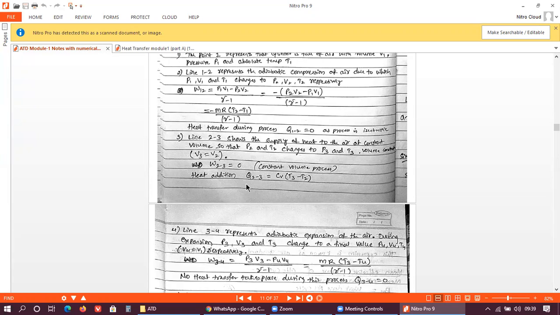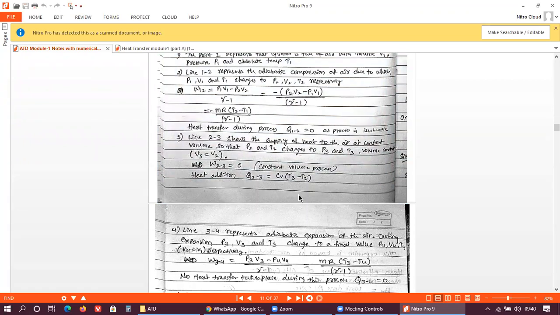But there is a heat addition, right? As I told you, at the end of the compression stroke, the air-fuel mixture has to be burnt there. So the equation for heat addition is given by Q2-3 is equal to Cv, the specific heat at constant volume, multiplied by T3 minus T2. I hope you know this part for the heat addition process.